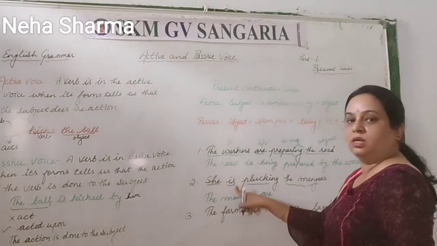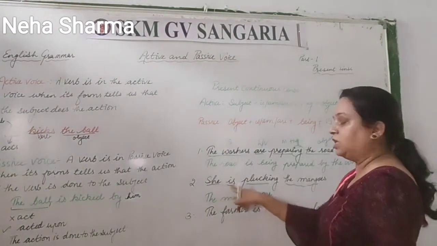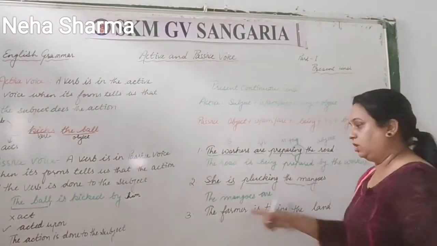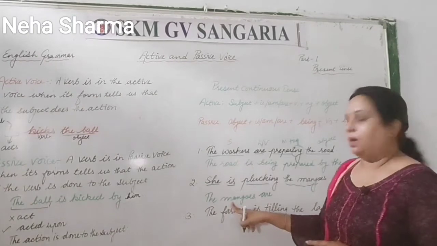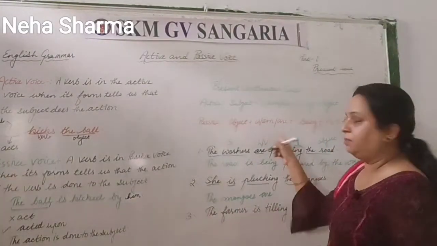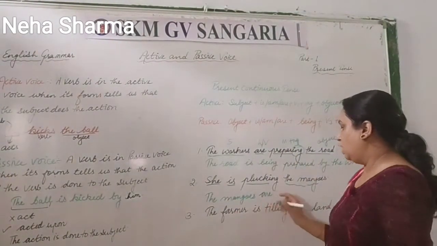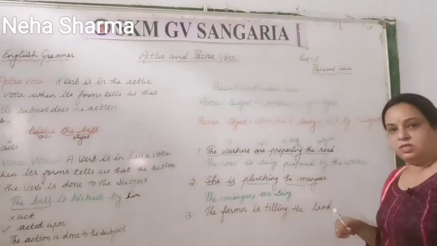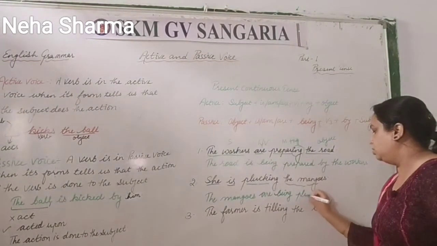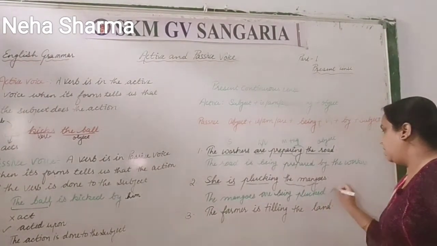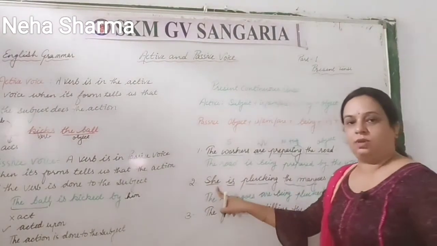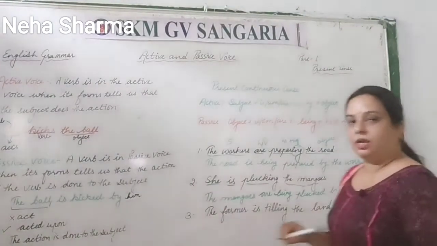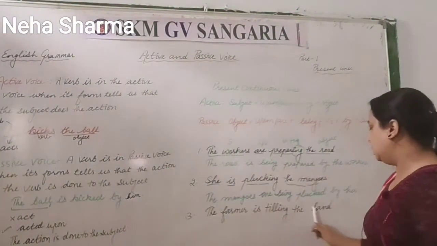It may happen that a singular verb is given because the subject is singular, but when we change this object to subject, it may be plural. So according to this subject you have to apply the helping verb. So the mangoes are, now next is being. Pluck is the basic form, third form is plucked, by she. She is a pronoun. What do we have to write here? By her, right?